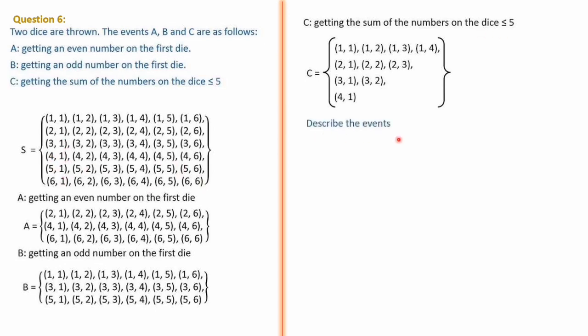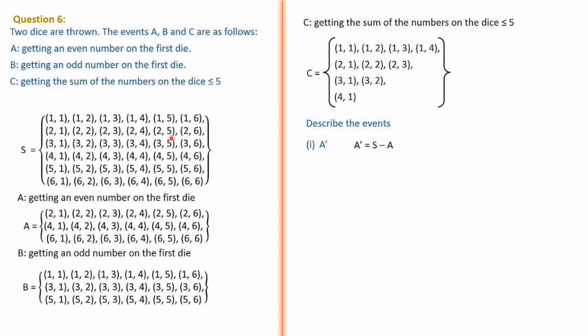Then describe the events. Here we have to describe the events, that is number 1, A dash. A dash, as we know, is not A. Not A means you have to compare S and A, and common elements we have to eliminate. That means S minus A. From the sample space you have to remove the elements of A. A is first number is even number.